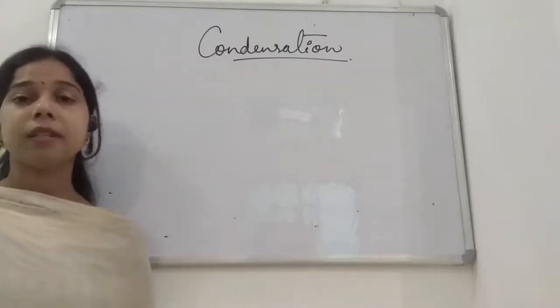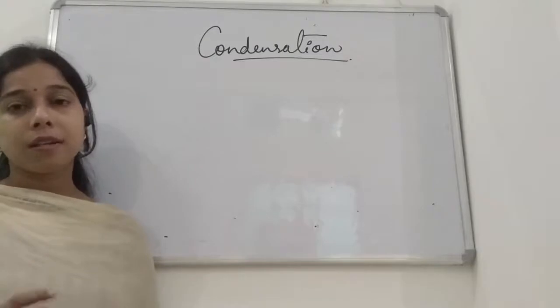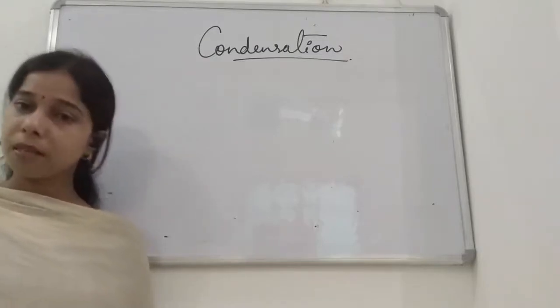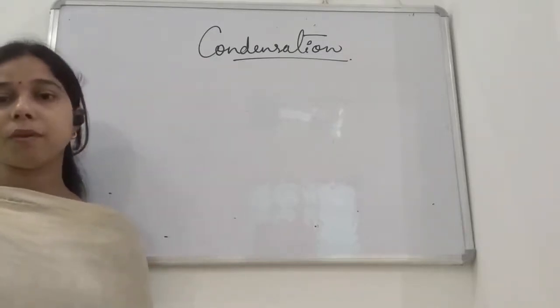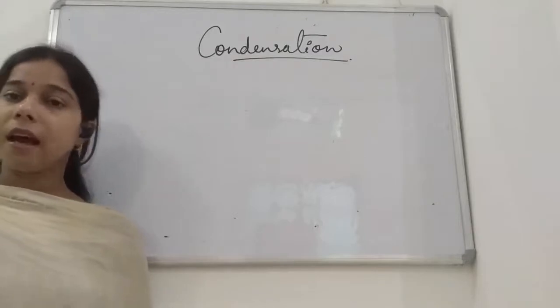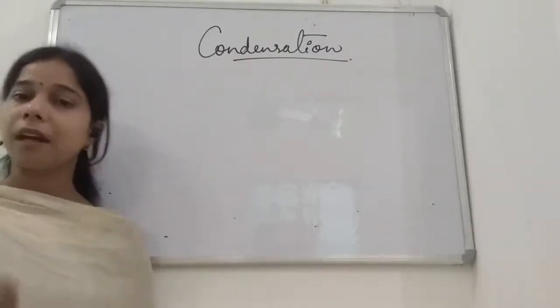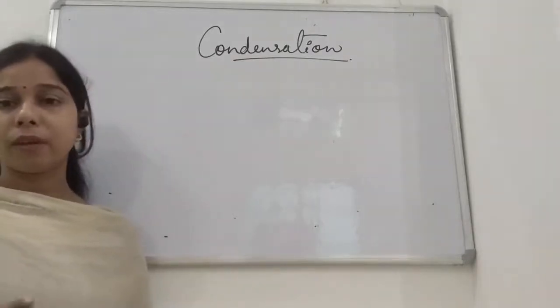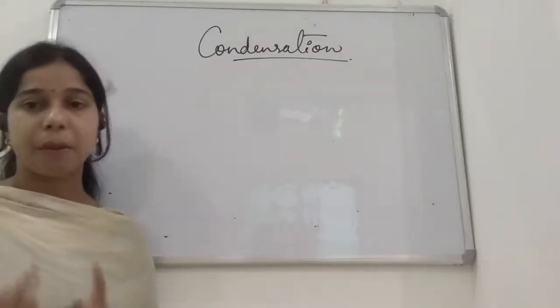So evaporation explains that water absorbs heat from the surroundings and finally evaporates in the form of water vapor.